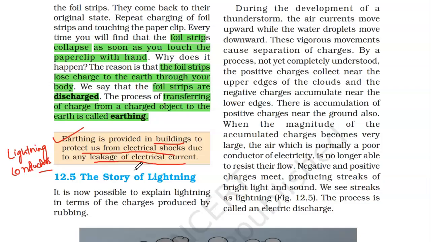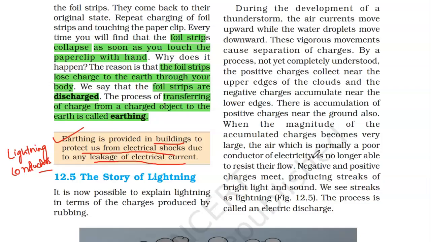We have also learned the properties of charges, that is, like charges repel each other and unlike charges attract. We also came to know about earthing, a very very important phenomenon when you want to discharge a body, or if you want the charges to go to the earth.